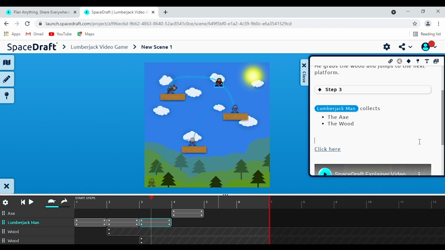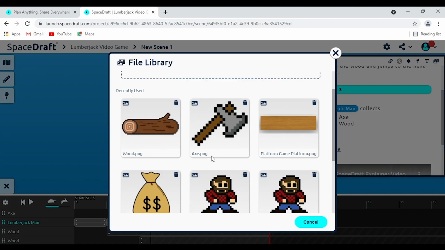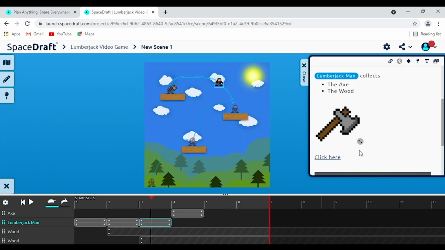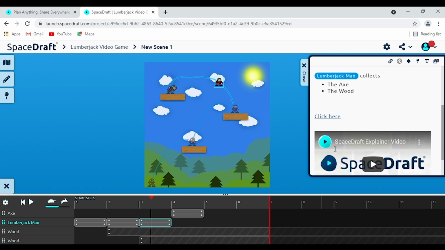One other important feature is the ability to add in images. The way to do that is just head over here to this Insert Media button, and clicking on it allows us to add in images of anything we've previously inserted. So if we want an image of the axe, we could always put that in. Or, if we don't, we can simply delete it by pressing backspace or delete over it.